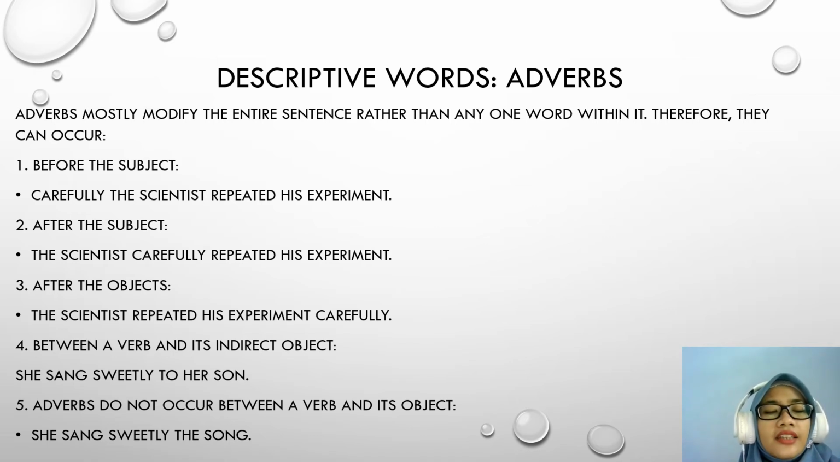And then the last, adverbs do not occur between a verb and its direct object. For example, she sang sweetly the song is incorrect. The word sweetly is also an adverb or descriptive word.